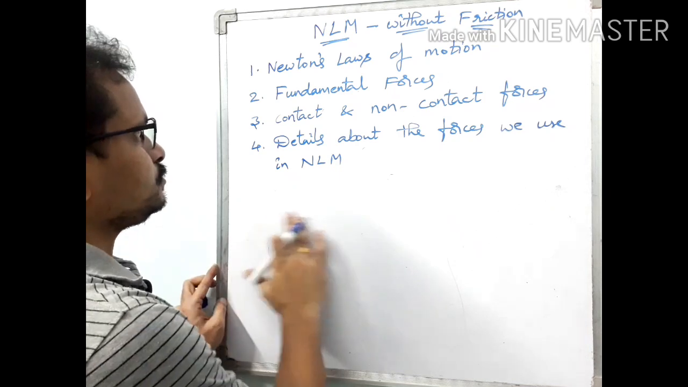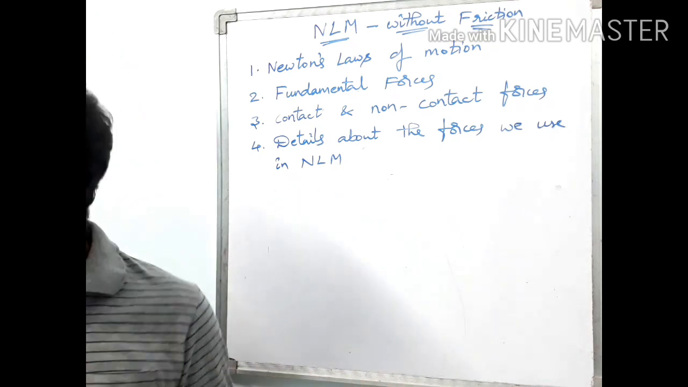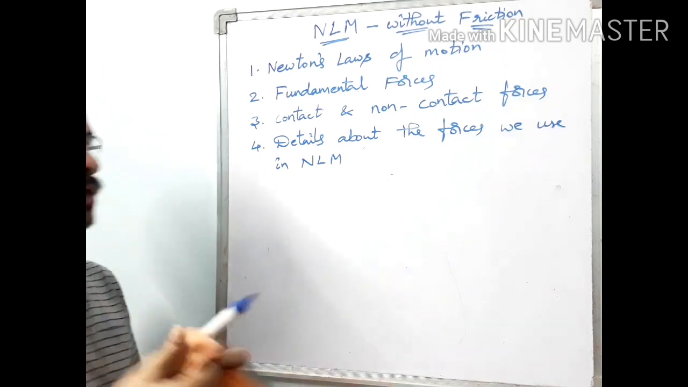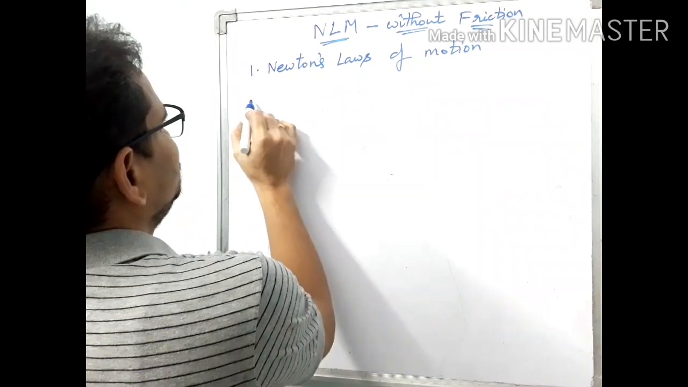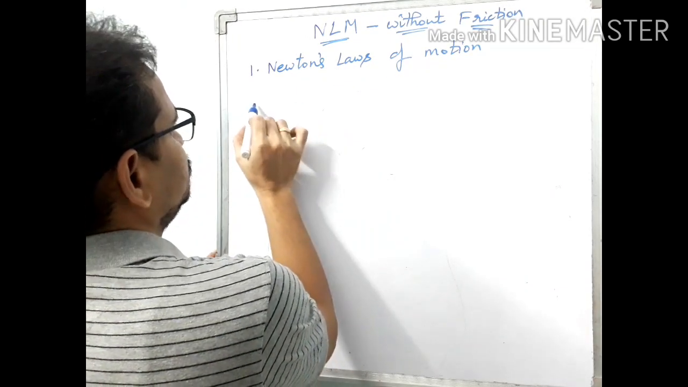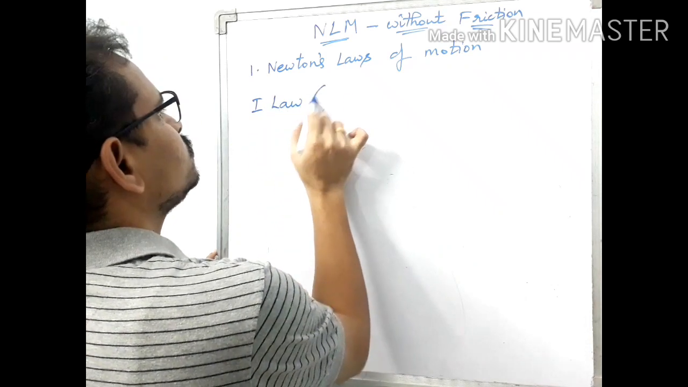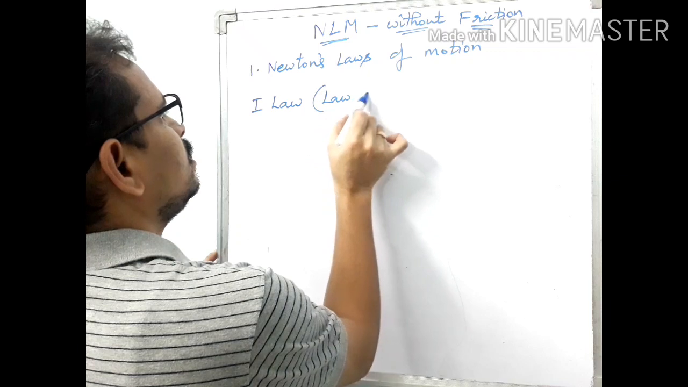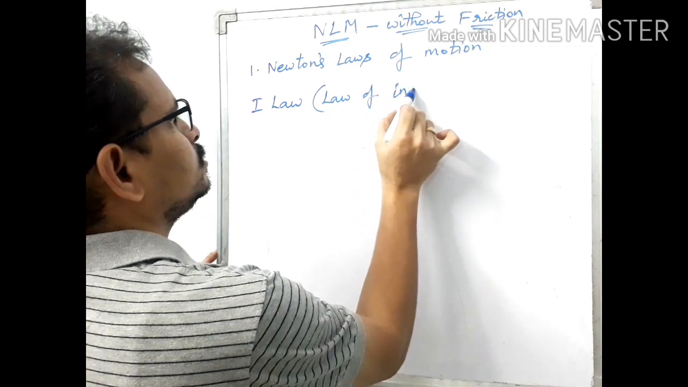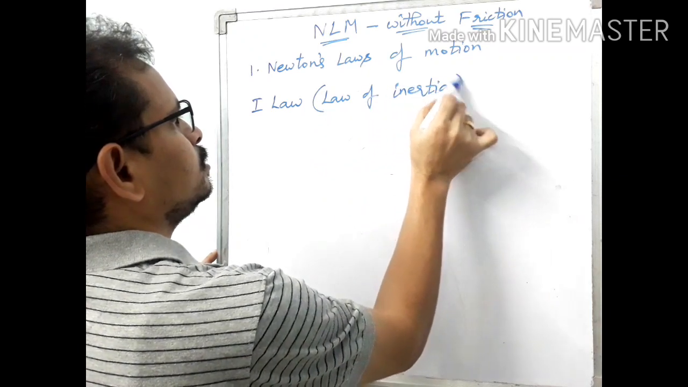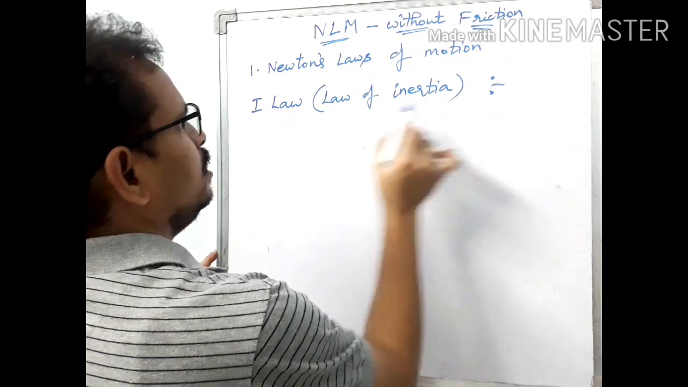So, first one, let us start with Newton's laws of motion. First law, there are three laws of motion, you know. This is the first law. It is also known as the law of inertia.